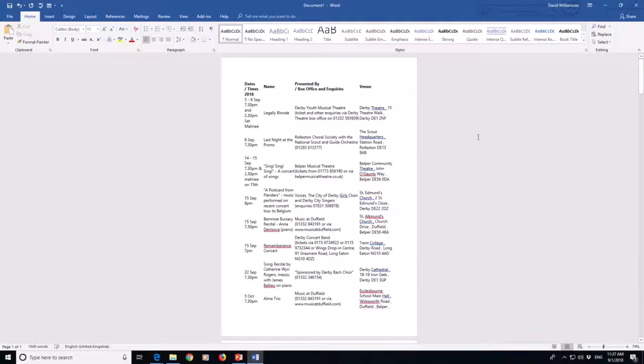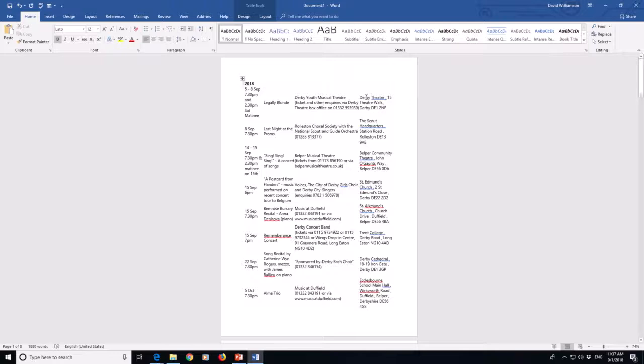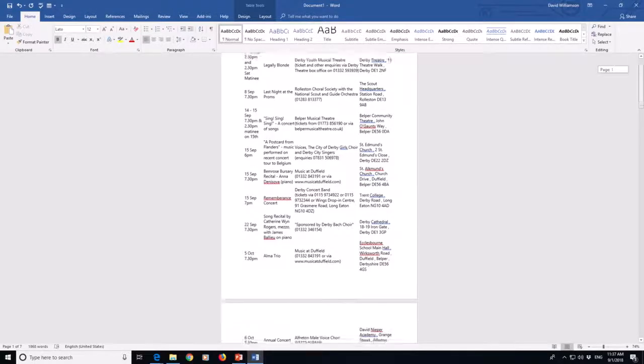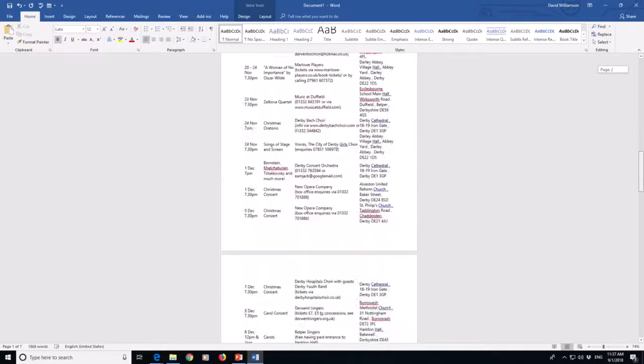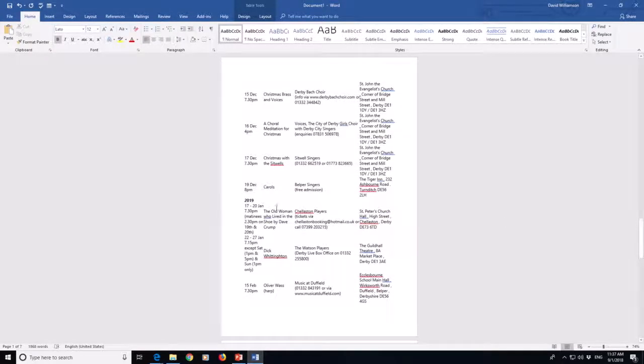Now that it's in Word, for those familiar with Word, I can edit it any way I wish before including it in a program. You'll note that we include headers for each of the columns. Let's say I don't want to include those. I can right mouse click in that header row and select delete rows, and it's gone. Similarly, we indicate which year events are in. We're obviously in 2018 now, but if I scroll down a bit further, you'll see that there's an indication of when we cross into 2019.